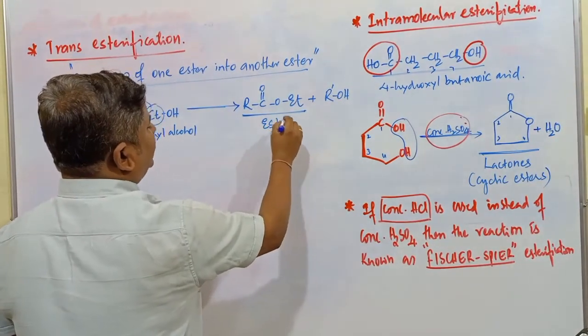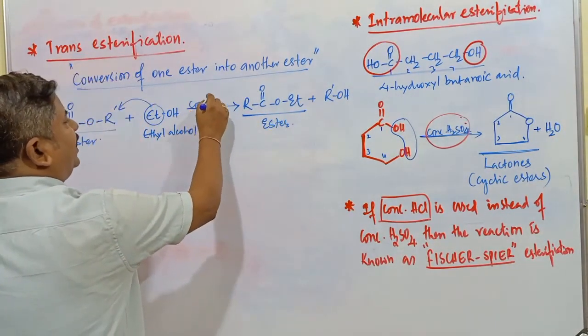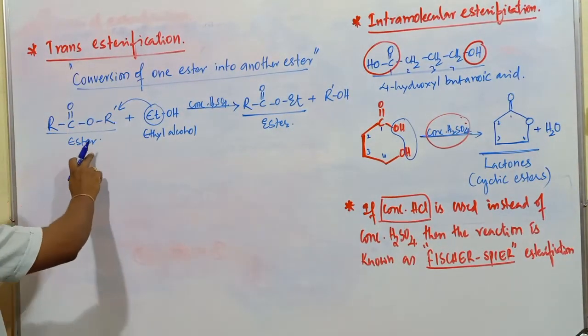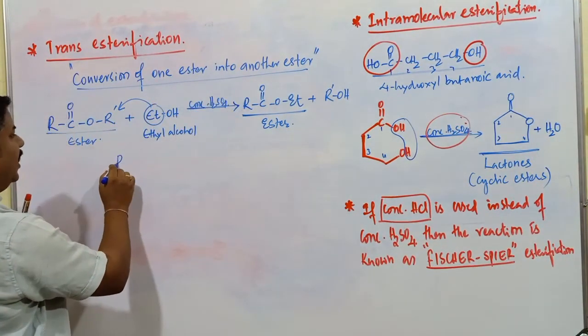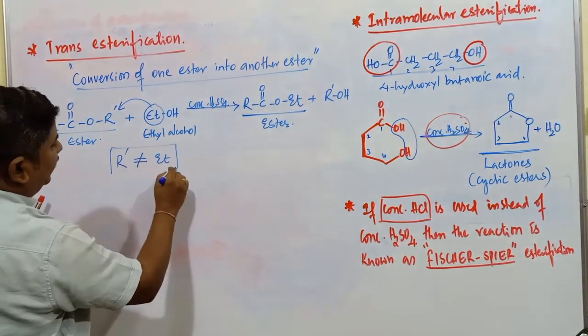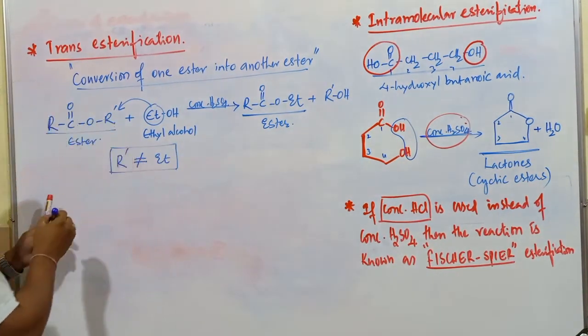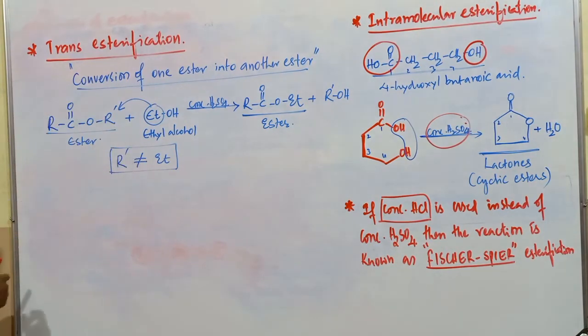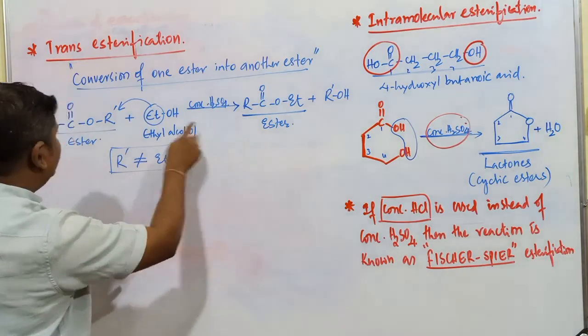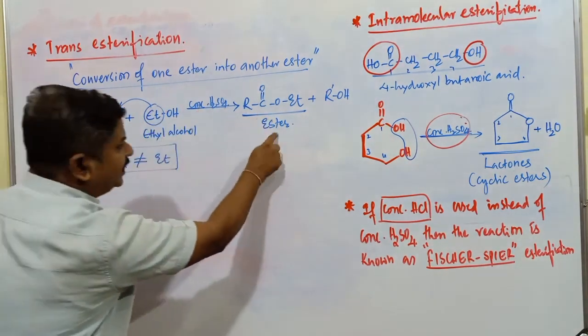Then what is the difference in this reaction? If this reaction is carried out for the conversion of one ester into another ester, here R' is not equal to Et. That you remember. Whatever alkyl group is present here is not equal to Et. Some other group is going to be there, and that group replaces this one. This ester is different and this ester is different.